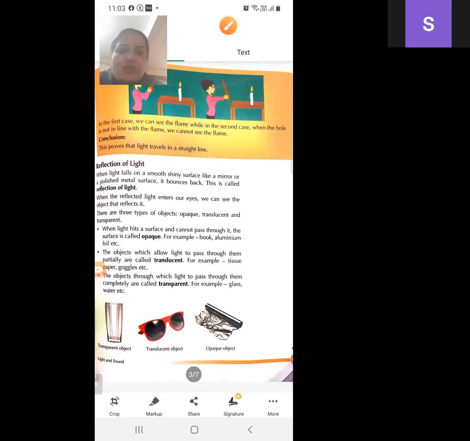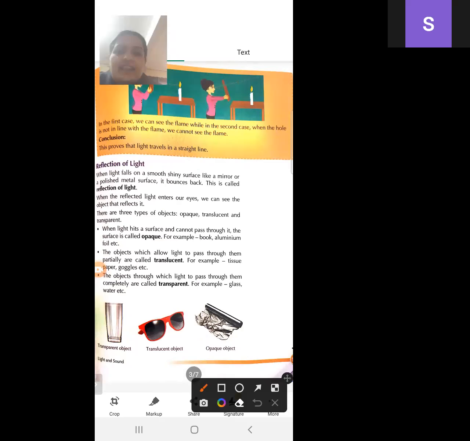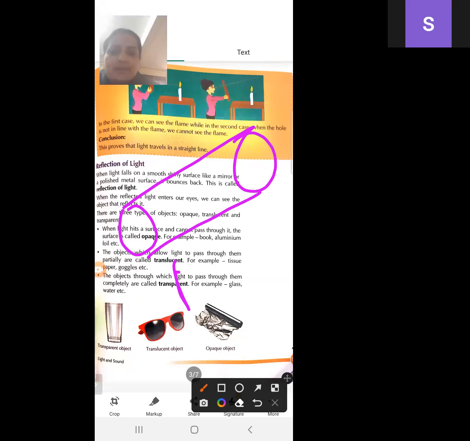We can also do this activity with the help of a pipe. Suppose this is our pipe, and then we take the candle. Then we will see this candle with the help of this pipe. Is the candle visible?